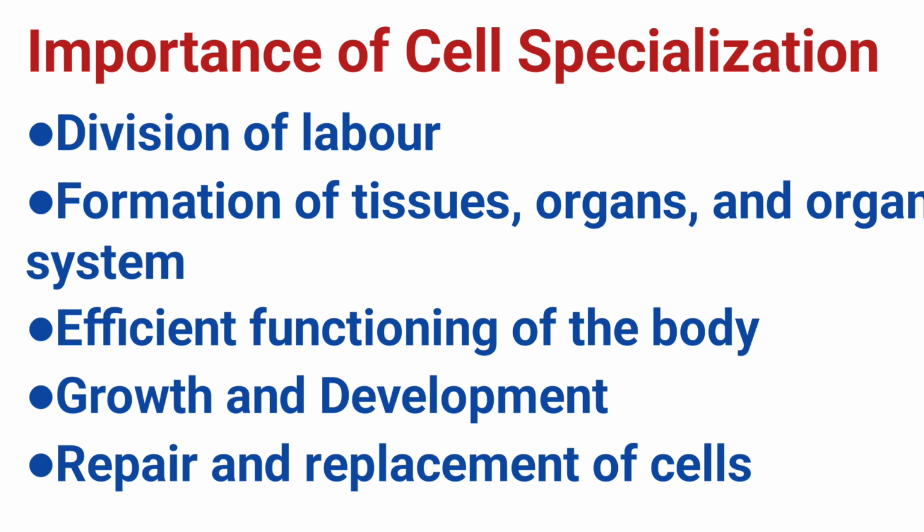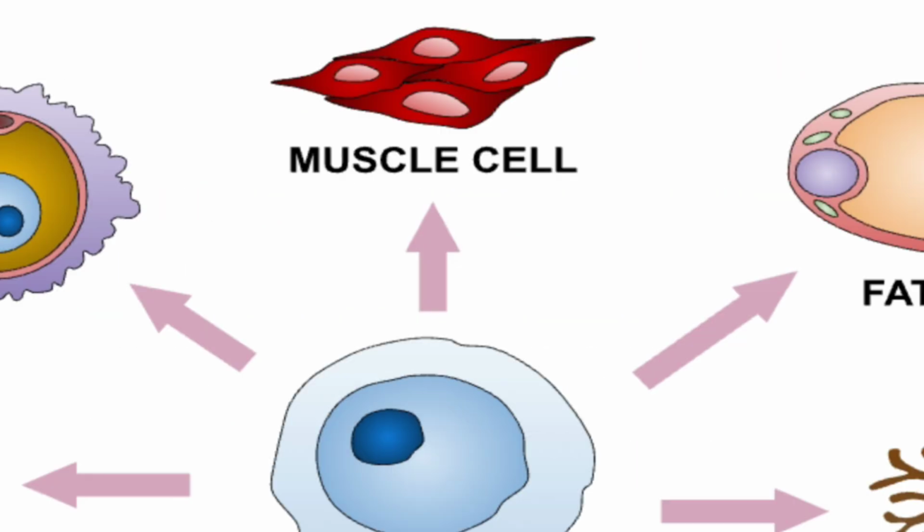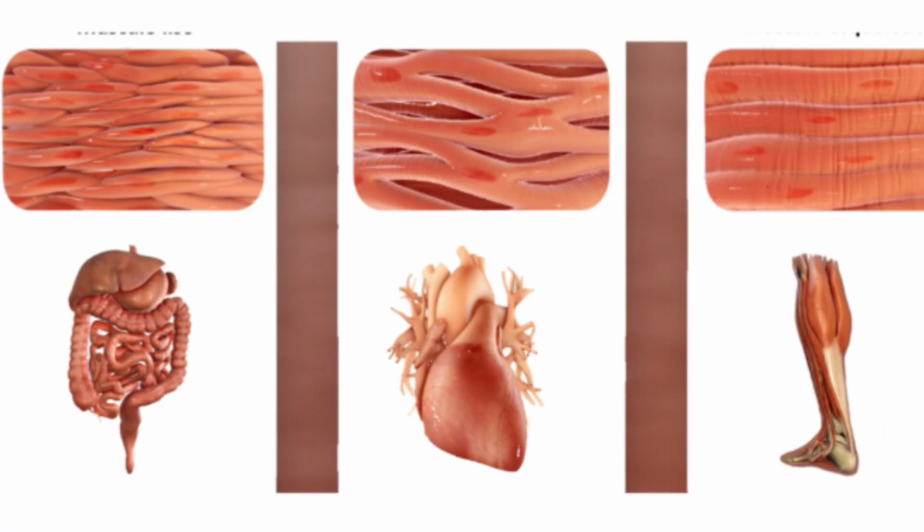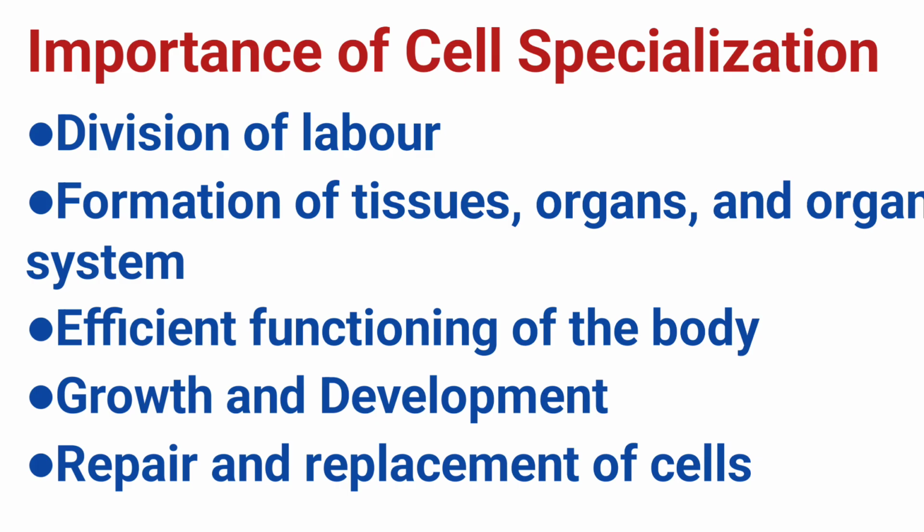Formation of tissues, organs, and organ systems. Specialized cells work together to form tissues. Different tissues combine to form organs, and organs work together as organ systems. For example, muscle cells form muscle tissue, muscle tissues form muscles, and muscles function in the muscular system. Without cell specialization, complex body structures couldn't exist.